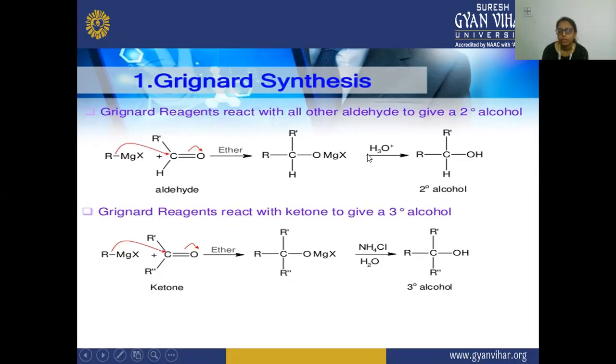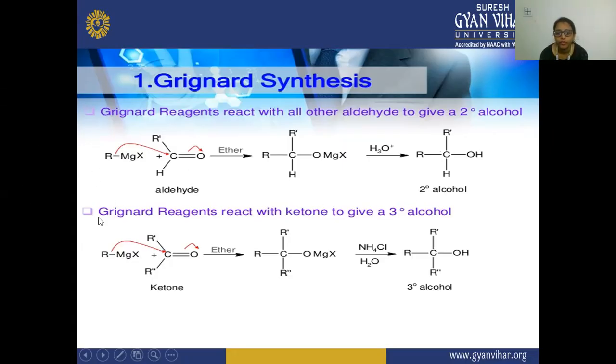and this H will get the positive charge, and the water molecule will be removed from here, and this positive H will react with this oxygen. So there is the formation of this secondary alcohol.